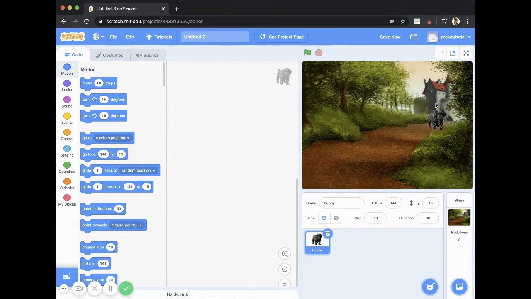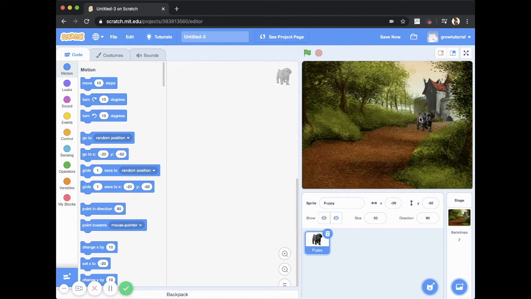Now, I want the puppy to always start from this point, and then when I run the code, I want the puppy to reach here first and then come here. So I want him to start here, then come to this point, and then come to this point. Now, if you see, it's already kind of showing me the X and Y axis.